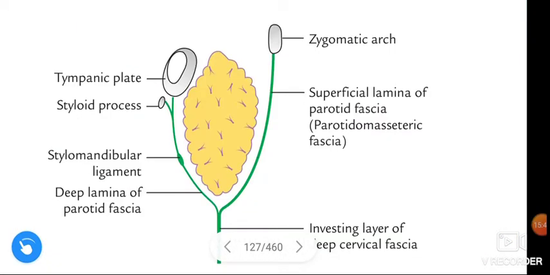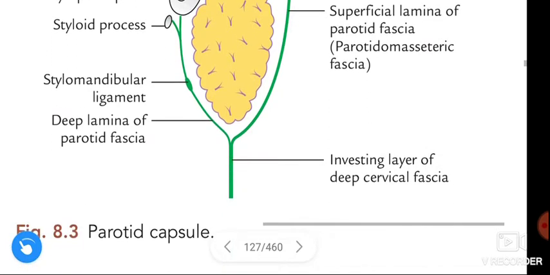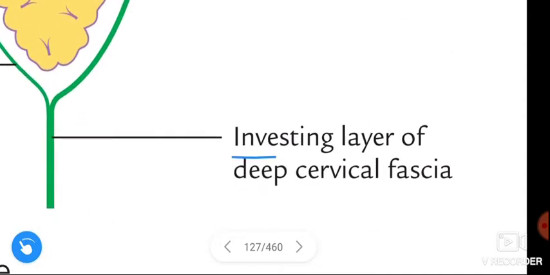See this figure. This figure shows the capsule of the parotid gland, also called the fibrous sheath. The parotid capsule is formed by the investing layer of deep cervical fascia.